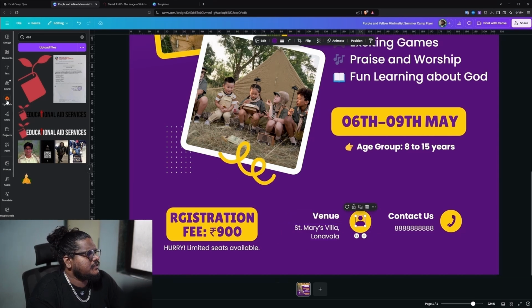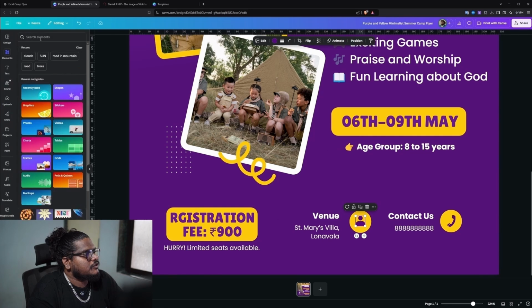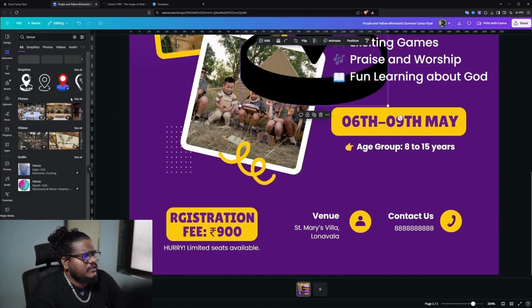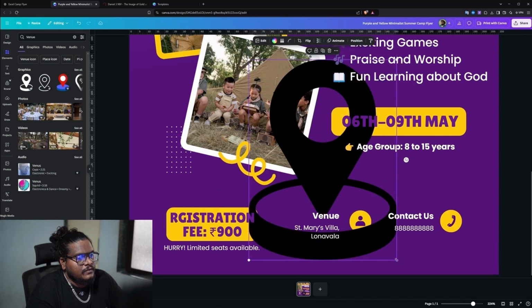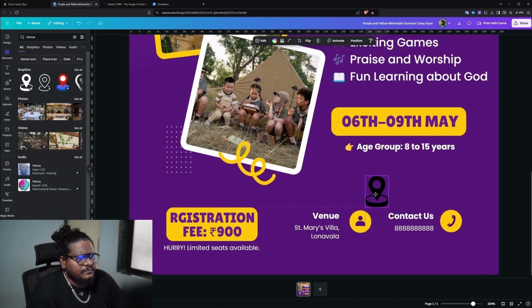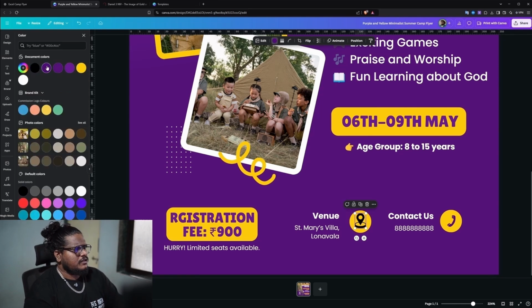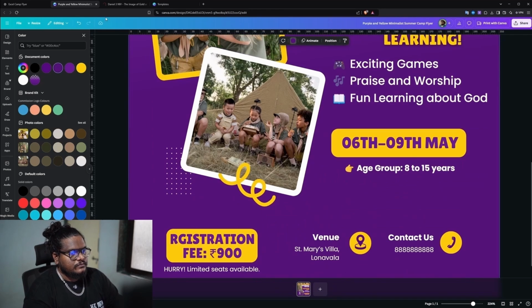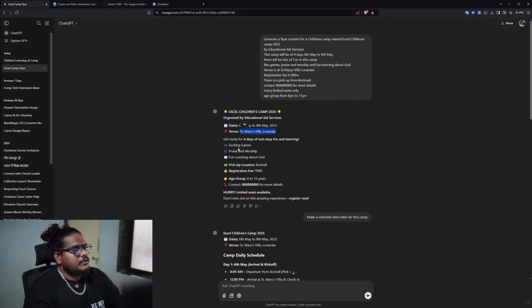So we'll go to elements and just search for venue. Now you'll find this icon. We can just click it, just resize it, and we can delete the old one and replace it with the new one. I'll also change the color so it matches the document. There we go. So now as you can see, we have added almost everything.